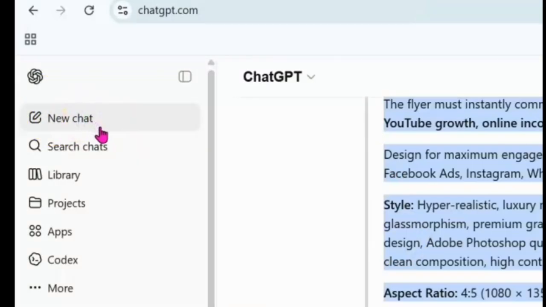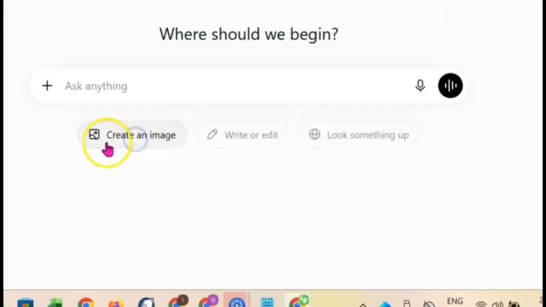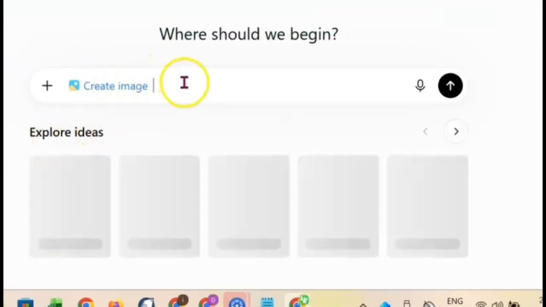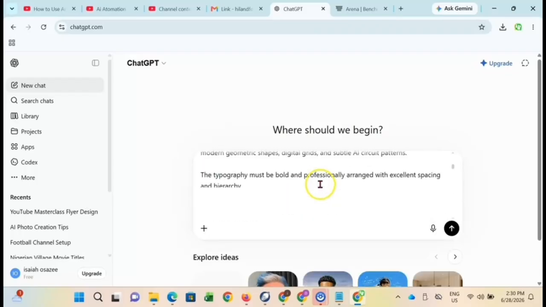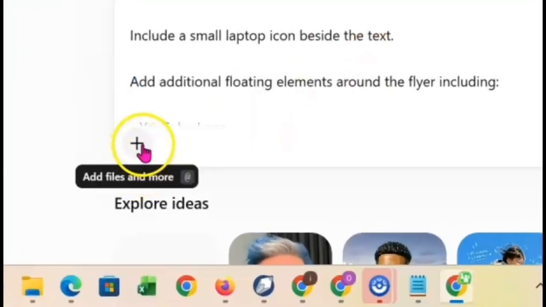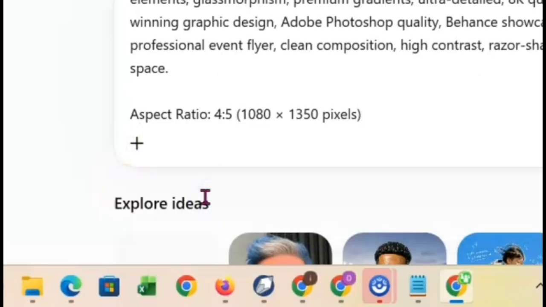Now we just go over to our ChatGPT. Go to new. ChatGPT created this prompt for us, and now I want to give it to ChatGPT. Click on create image on ChatGPT and paste the prompt here. I'm going to go ahead and add my image. I pray it works this time around, because I think I'm having bad network here.